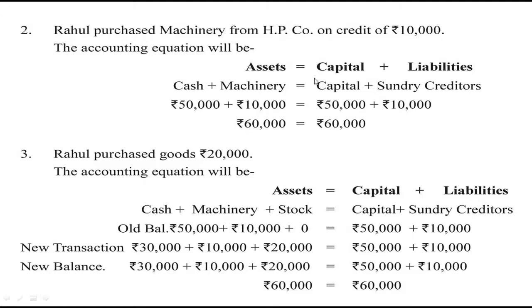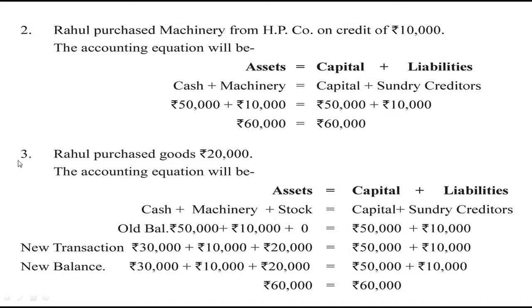Now what about the liability? Capital of rupees 50,000 was already the liability from the first transaction. Now he purchased machinery on credit basis. So HP company becomes the creditor. He is going to make this payment in the future. Something that is payable in the future is the liability. So our liability of rupees 10,000 increases. So here you can see that there are total assets of rupees 60,000 and there are total liabilities of rupees 60,000. Then we are going to continue the transactions.